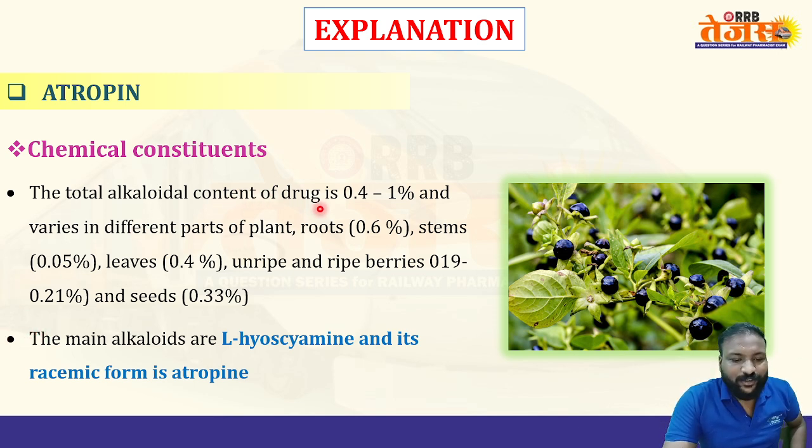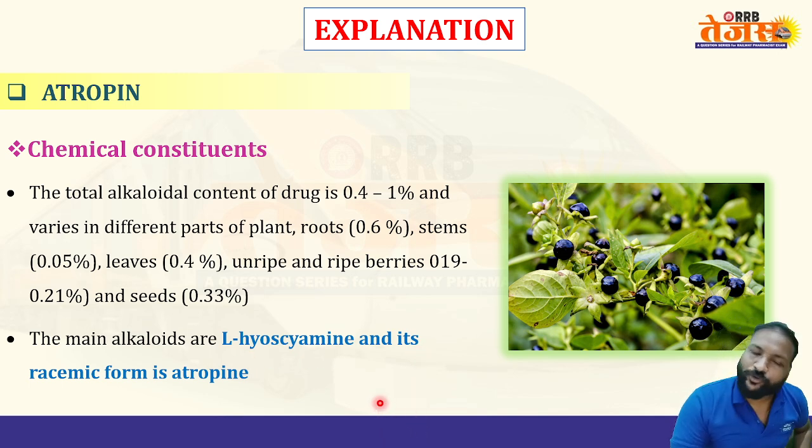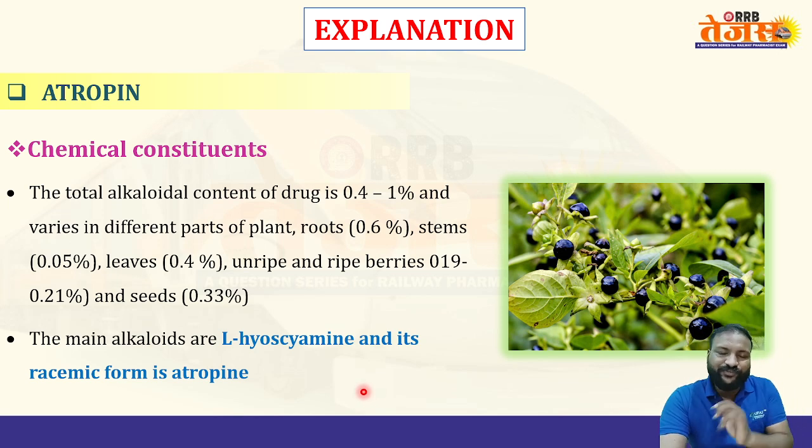The total alkaloid content of the drug, 0.14 to 1%, varies in different parts of plants. The roots contain maybe 0.6%, whereas stems contain 0.05%, leaves 0.4%, and unripe and ripened berries 0.19 to 0.21%. The main alkaloid is L-hyoscyamine and its racemic form is atropine, so by racemization we do get atropine.